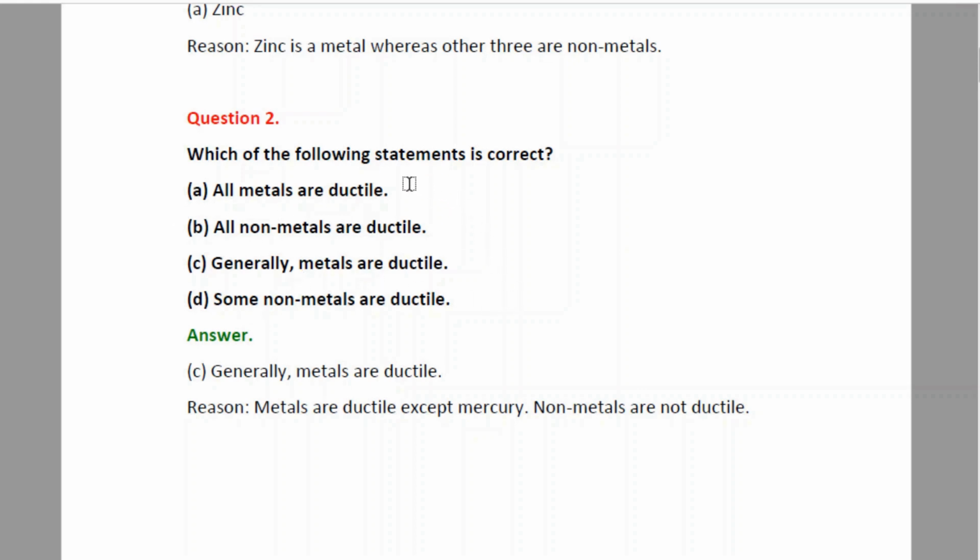We are left with options A and C. Now if you see the reason, we have some metals such as mercury which exist in liquid form at room temperature, and hence they cannot be drawn into thin wires. Hence we cannot say that all metals are ductile. Therefore the correct answer is C. Generally the metals are ductile.